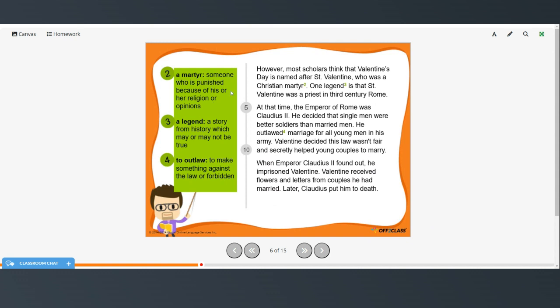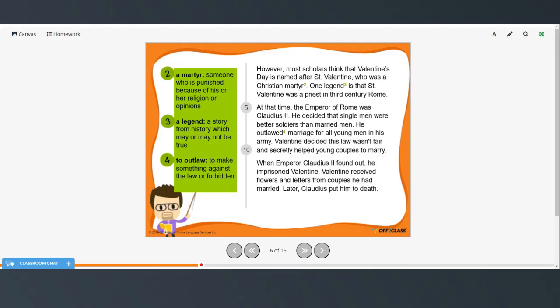Right. A few more vocabulary words before we continue. A martyr is someone who is punished because of his or her religion or opinions. A legend is a story from history which may or may not be true. To outlaw is to make something against the law or forbidden. However, most scholars think that Valentine's Day is named after Saint Valentine, who was a Christian martyr.